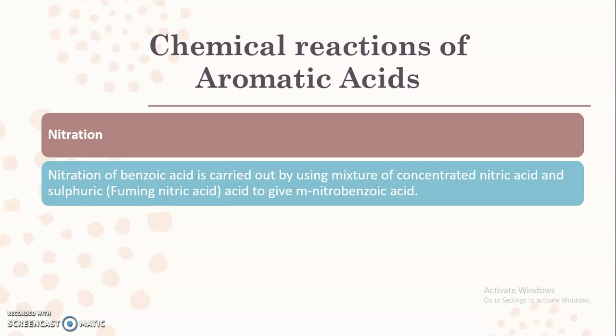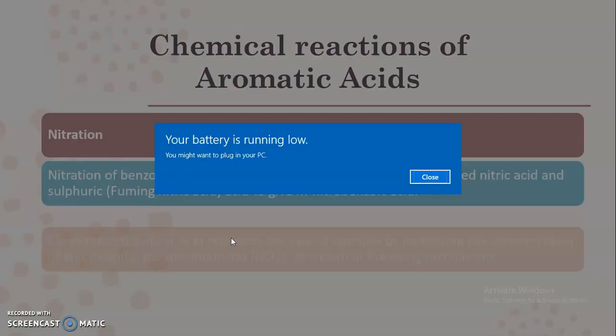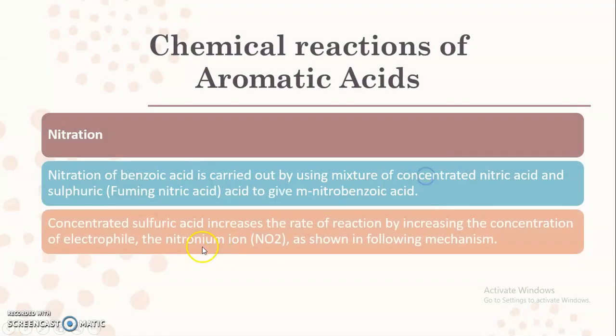Now this is very important. Nitration of benzoic acid gives you meta-nitrobenzoic acid, meaning we are getting the meta-substituted product. We have seen the reason behind the formation of meta-nitrobenzoic acid: the carboxylic acid functional group acts as the meta director, due to which the formation of meta-nitrobenzoic acid takes place. Also, concentrated sulfuric acid increases the rate of reaction by increasing the concentration of the electrophile, the nitronium ion.